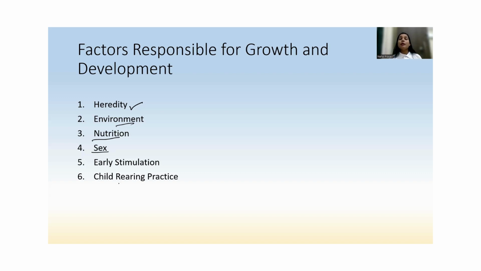You must have seen some children who know the states and capitals at a very young age. Why? Because they have been stimulated at a very early stage, and that is why they are able to memorize such huge data. Then child rearing practice. So these are the factors which are responsible for growth and development. We will be discussing these factors in detail.